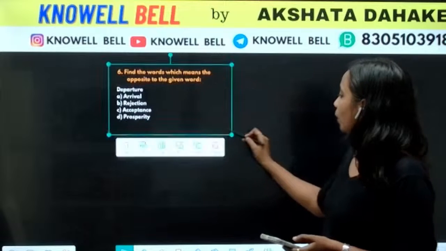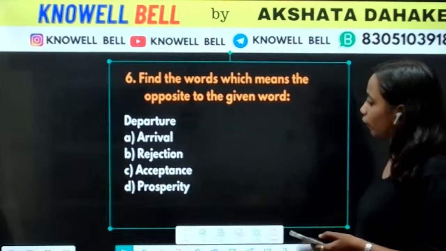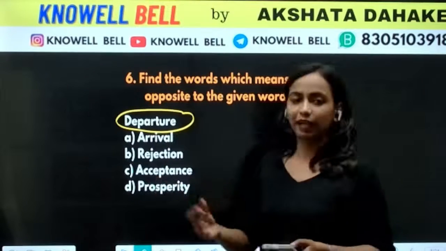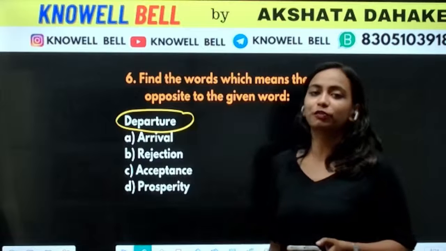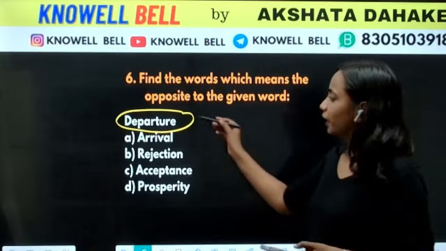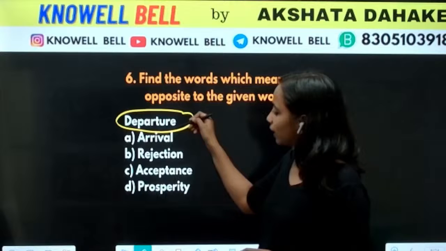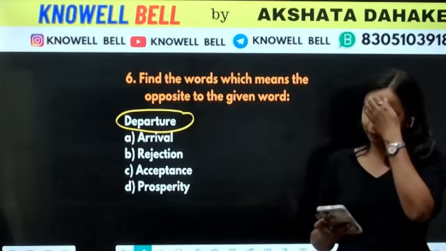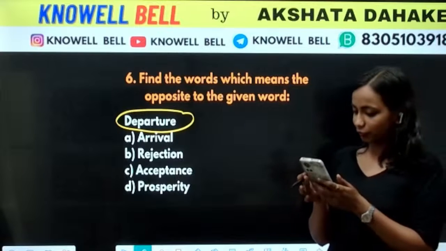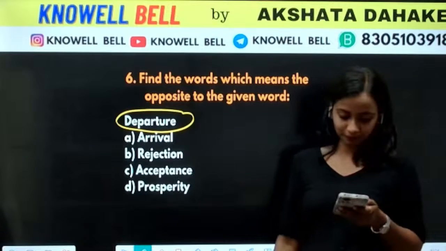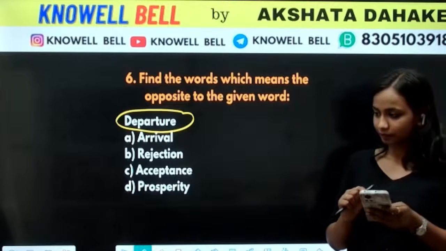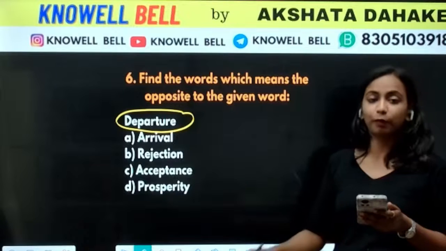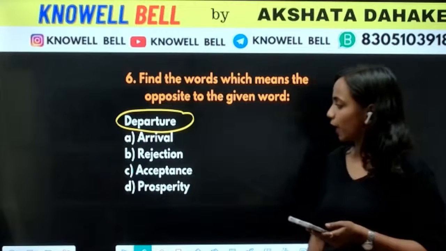Question number 6. What is the opposite word for departure? This is very simple. If you are traveling by train, by flight, by anything, you will observe this word departure. Departure word is very common. Antonym for departure we have to tell. Options are arrival, rejection, acceptance, and prosperity. What will be the answer here? Let us see who will answer first. Very good. First answer this time is provided by Pallavi. After Pallavi, Viraj is correct.